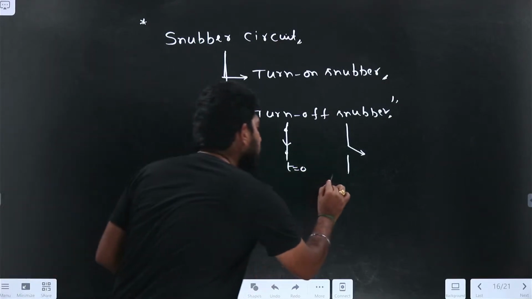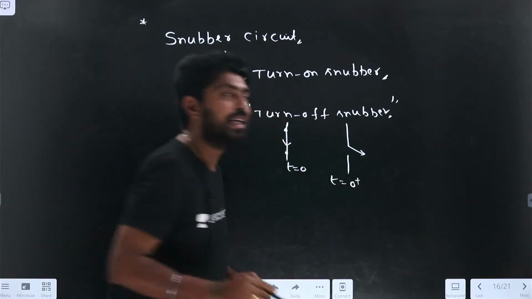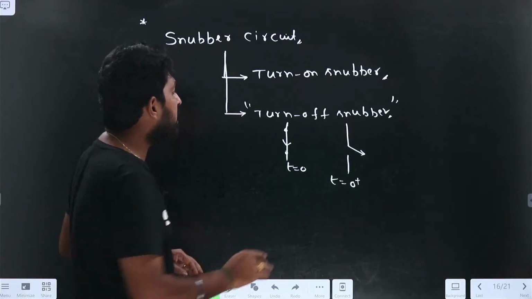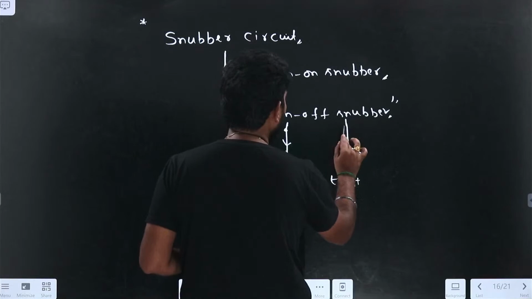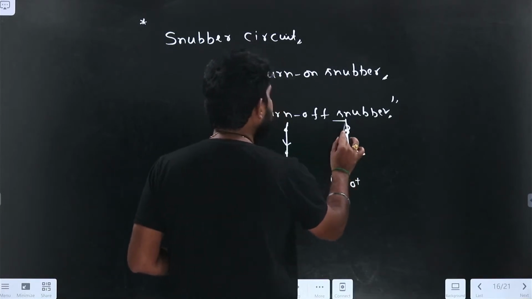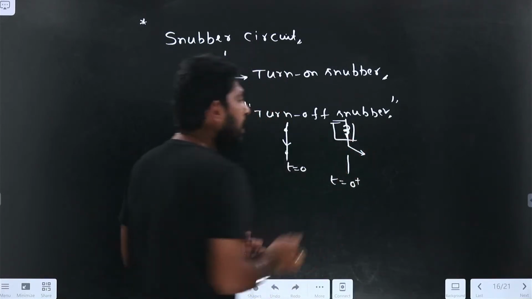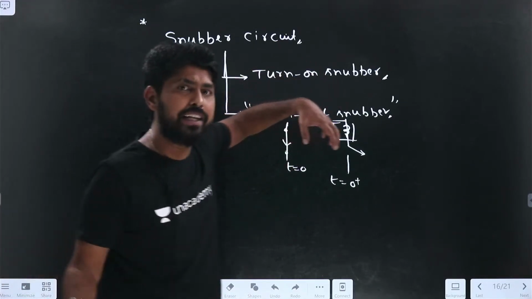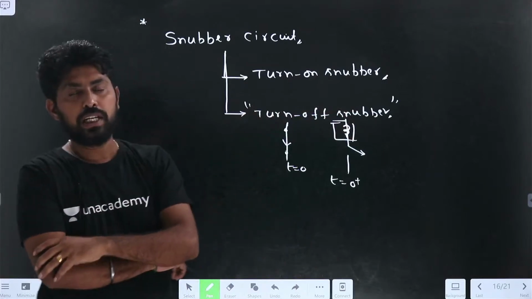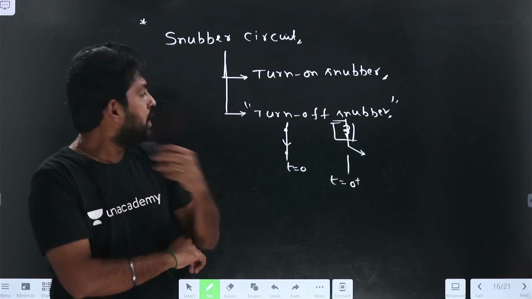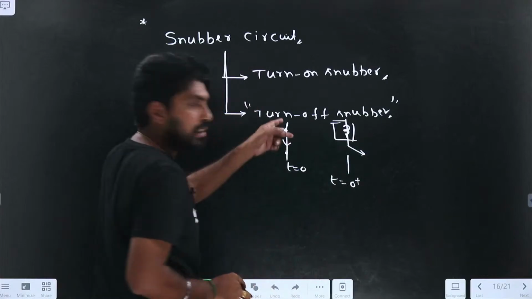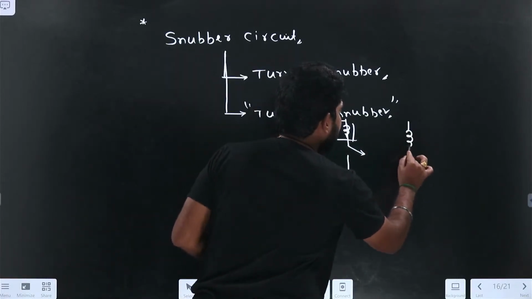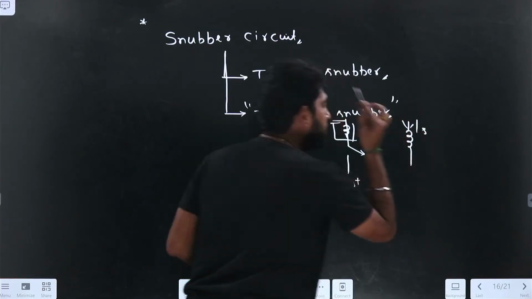At t equals 0 plus, if I open the switch, what happens? For example, if an inductive load is connected across the switch, the load is of an inductive nature, or else stray inductances are connected across the switch. So what happens here? If I open the switch, initially during the turn on state, the inductor is allowing some current, which let us assume is Is.